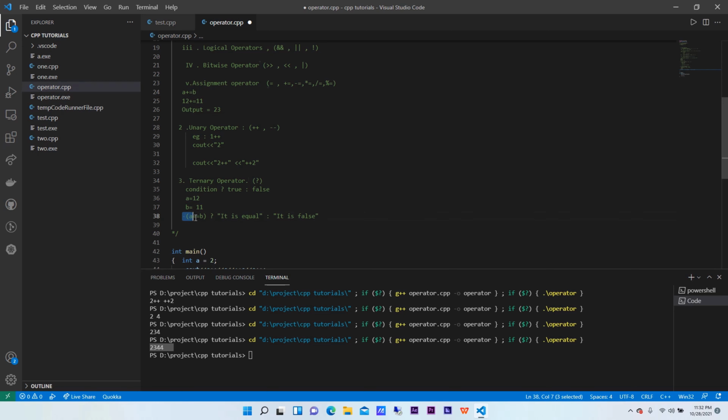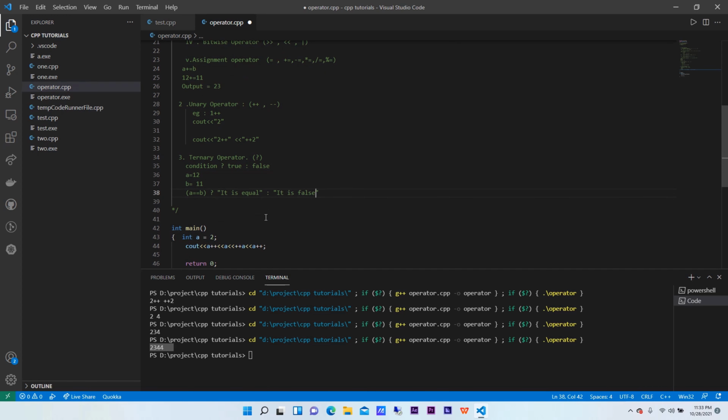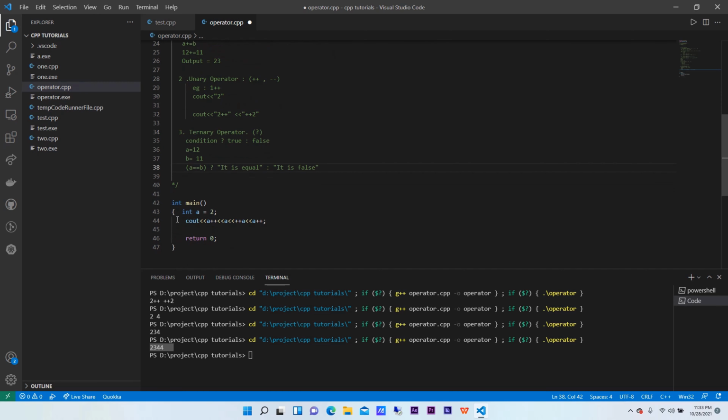Now what do we see in this condition? a is equal to b. Is it true or is it false? Obviously it is false, which means it will pick up the false part. As I have said, the second part is false. Okay. Now this is the main overview, the basic, very grassroots level concept of the operators. These are the operators.